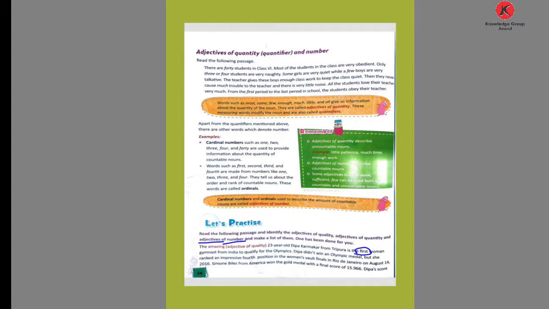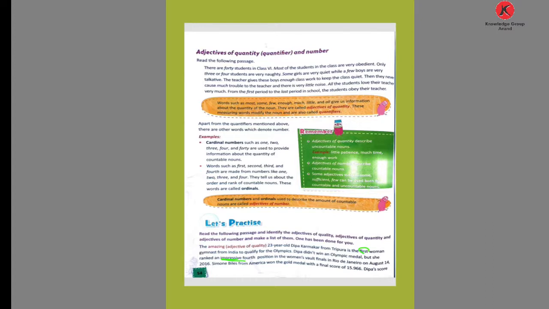See, Deepa didn't win an Olympic medal, but she ranked an impressive fourth position in the women's world final in Rio de Janeiro on August 14, 2016. So in this line, given the word impressive.